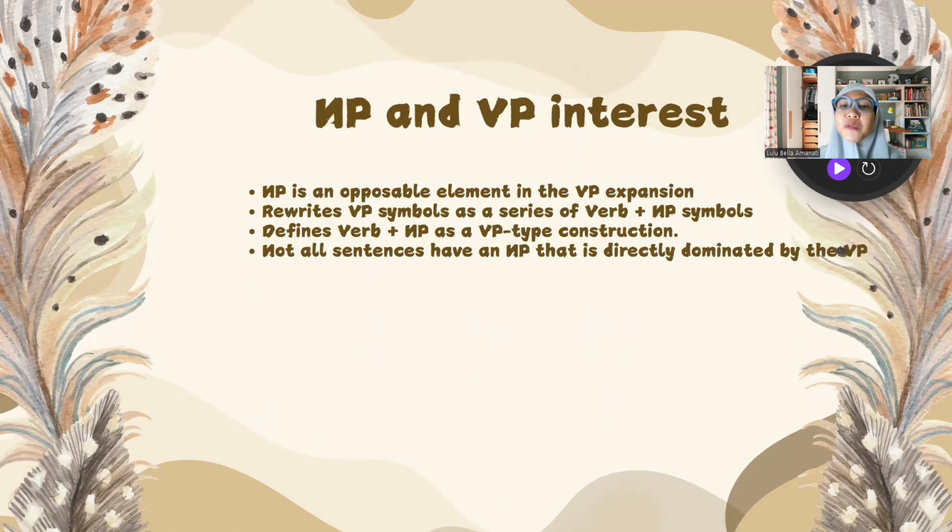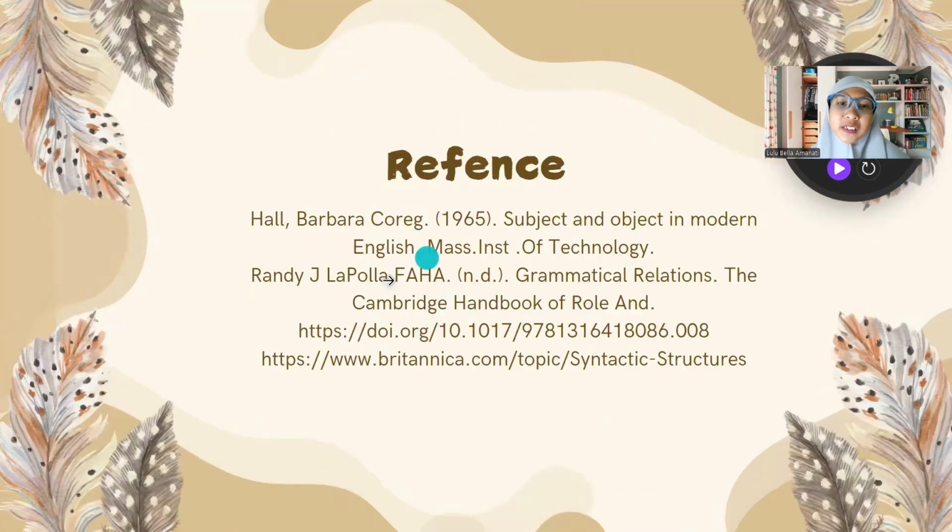This can happen if the verb is intransitive, or if the verb is followed by a prepositional phrase, adjunct, or other element. This is the reference for my material on grammatical relations. So we continue to topic 2.